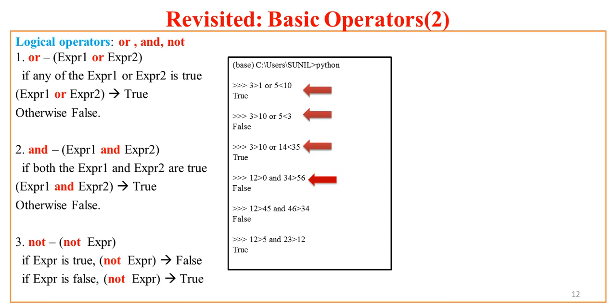Now here I have the AND operator. AND says if both these statements are true, then only the result is true, otherwise it is false. Now here, I think both of the expressions are false, and that's why the result is false. What if I make one of the statements true?